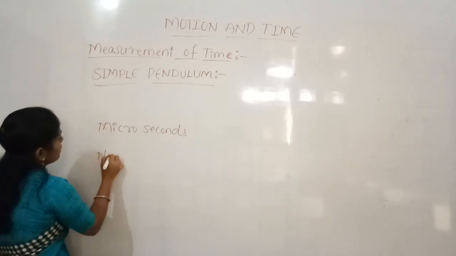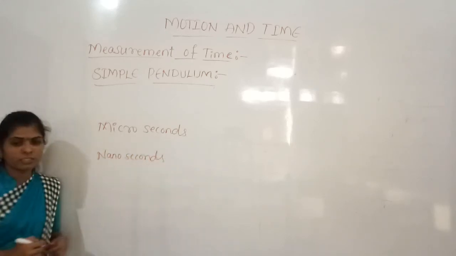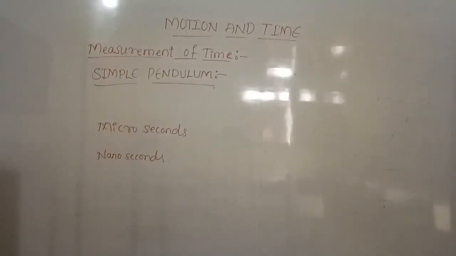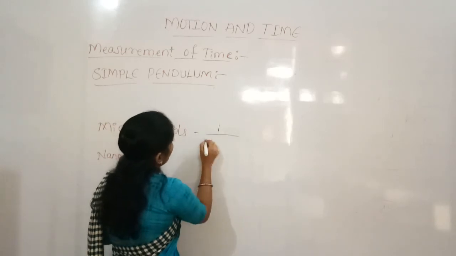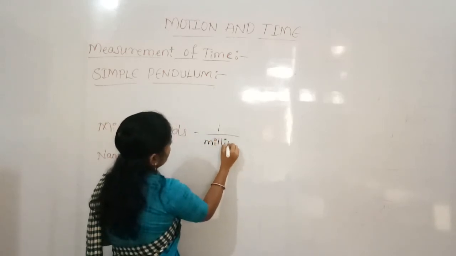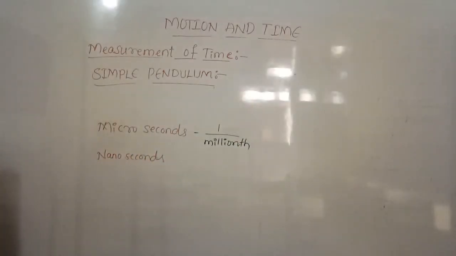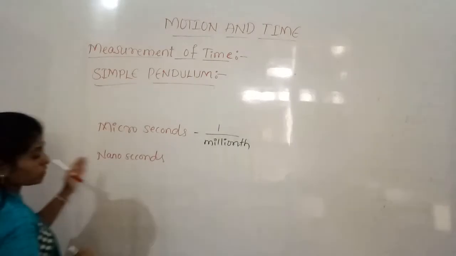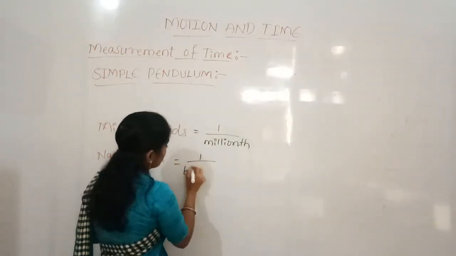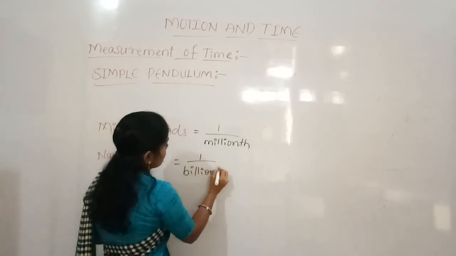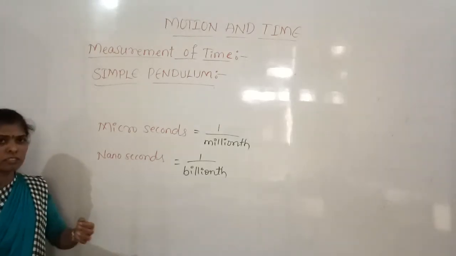Microseconds and nanoseconds are very small units of time. A microsecond means one millionth of a second, and a nanosecond is one billionth of a second. You know, these are very small units: one second divided by a million, how much? Very little.